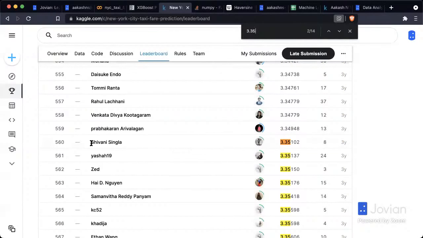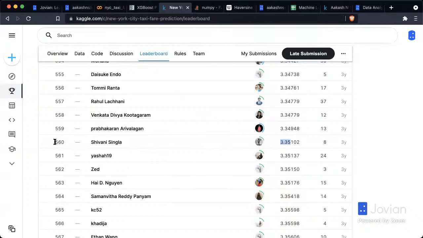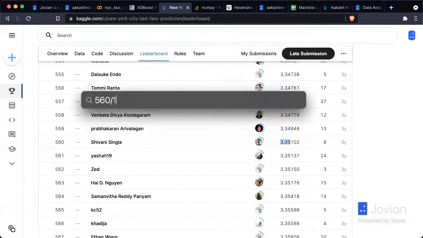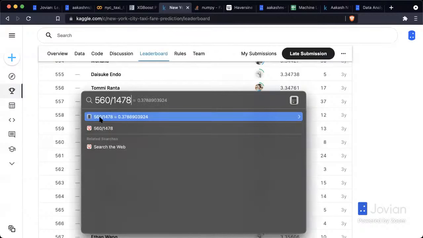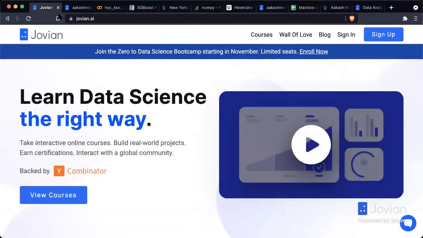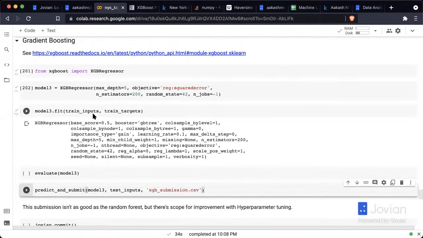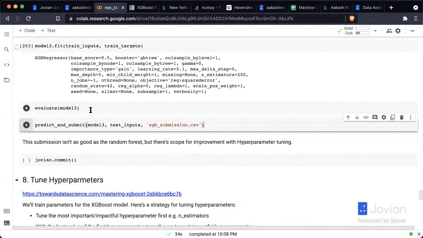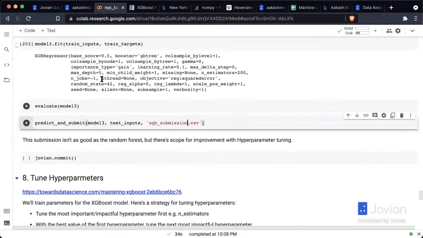So we're up in 560 out of 1478. That's in the top 40%. So we're in the top 40% already. That's not bad at all. A top 40% model is actually a very good model because most of the top submissions train for a very long time and also use a lot of ensembling techniques, etc.